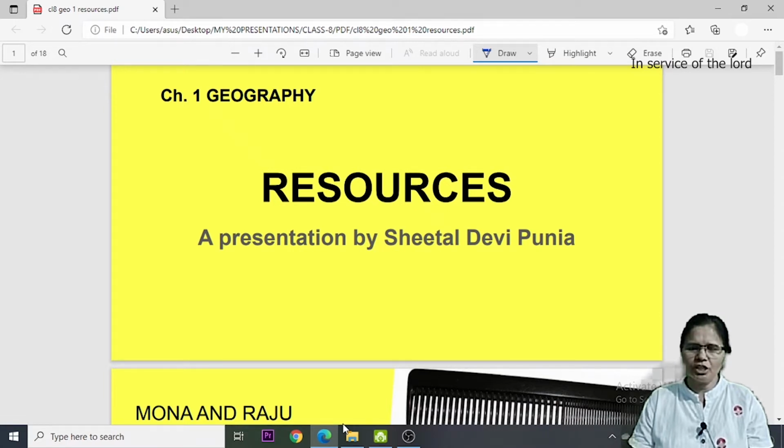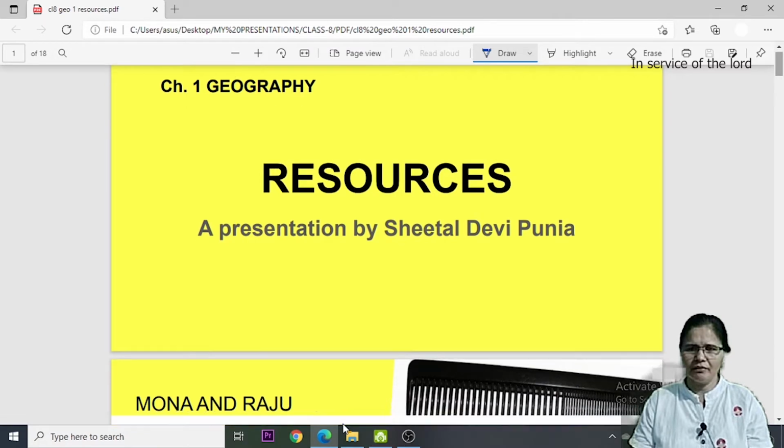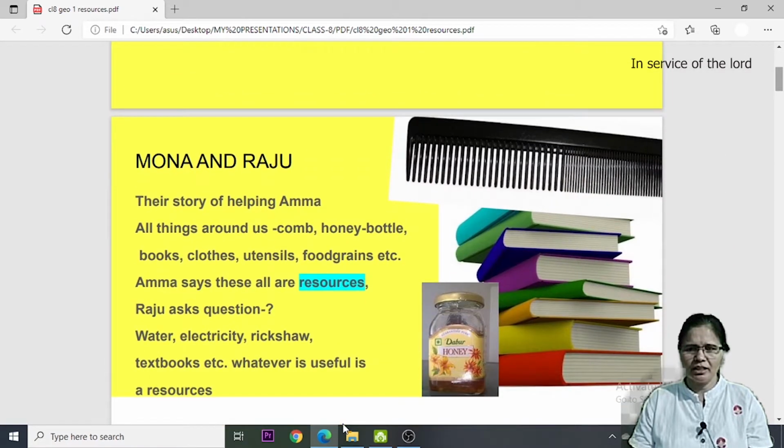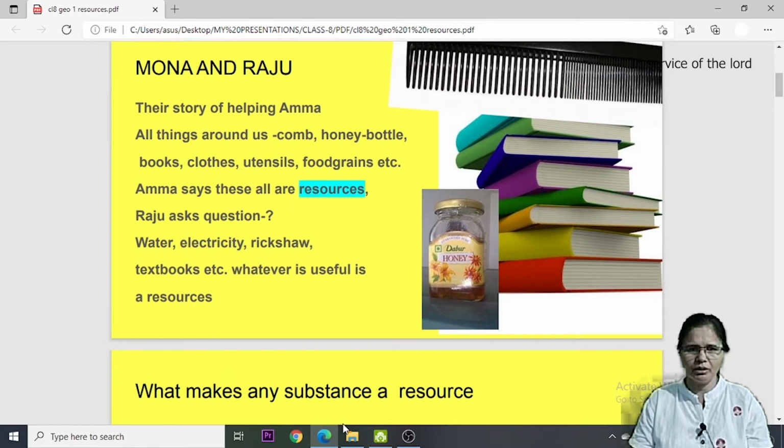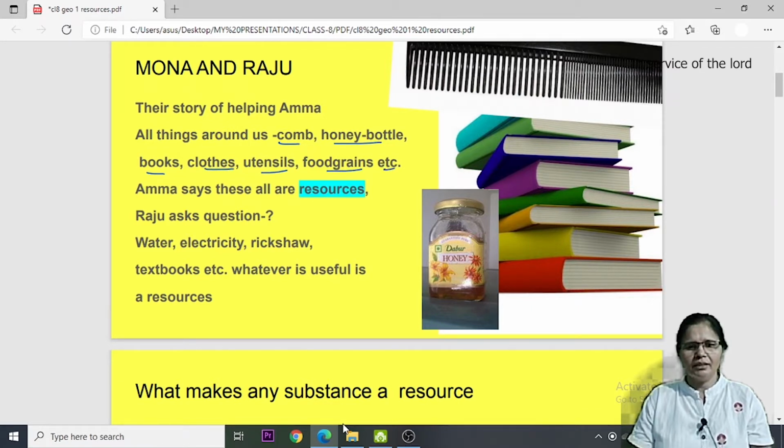So in your chapter things have been explained with examples and in a very nice manner. Let's start with the story of Mona and Raju who are helping their mother to clean the room, and they have found so many things lying around them. For example, comb, honey bottle, books, clothes, utensils, food grains, etc. Then Amma tells them that all these things are called resources.